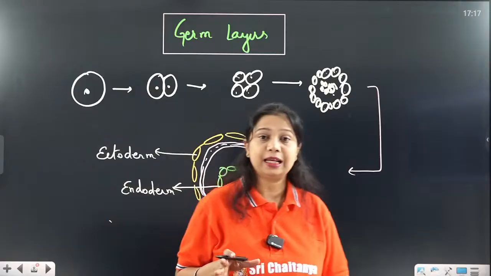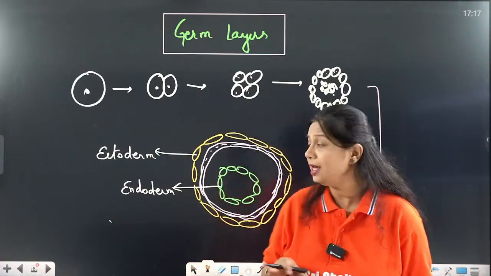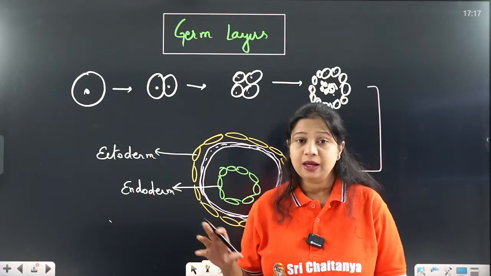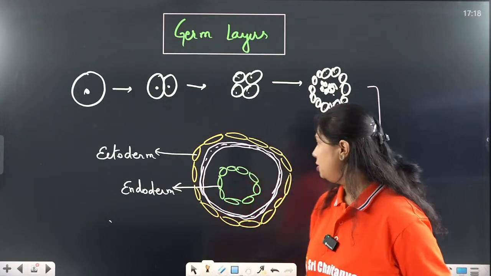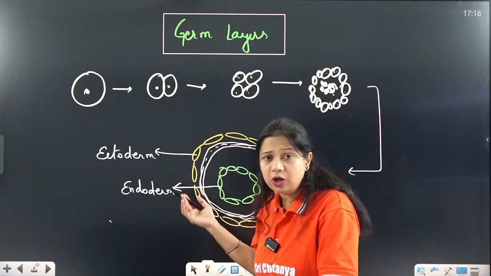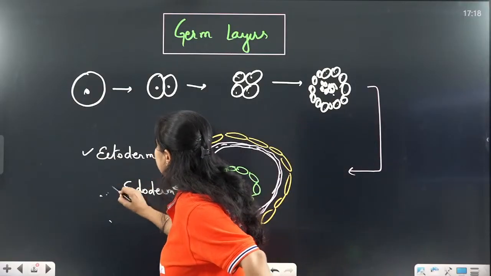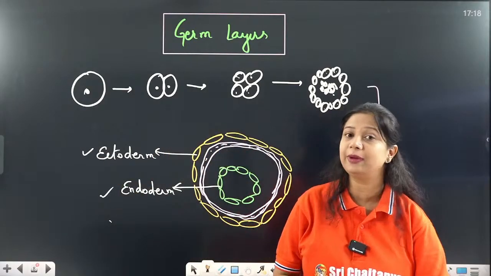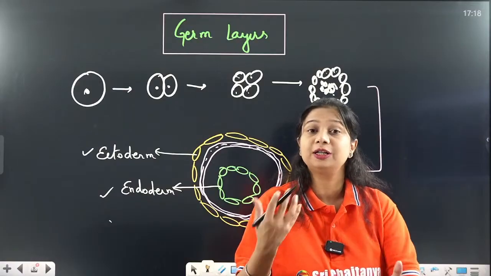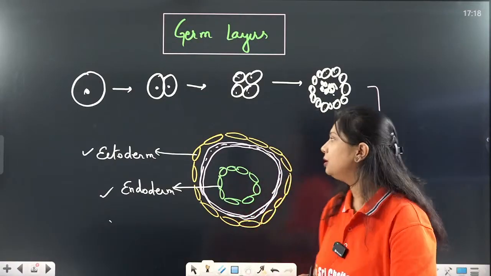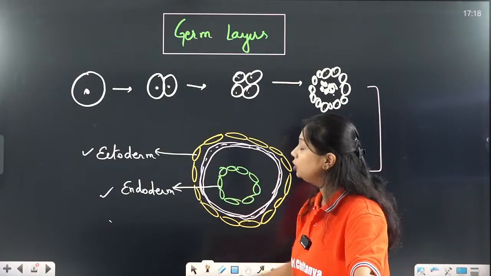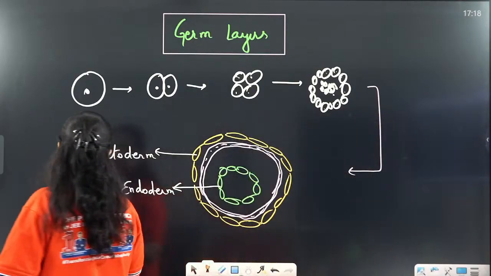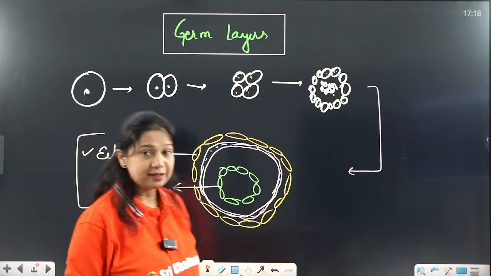So the outer layer of cells is the ectoderm, and the inner layer of cells is called the endoderm. Most of the organisms, or some of the organisms, have only 2 germ layers, ectoderm and endoderm. They have not evolved to form the 3rd germ layer. The outer ectoderm and inner endoderm are the only 2 germ layers in many of the organisms.